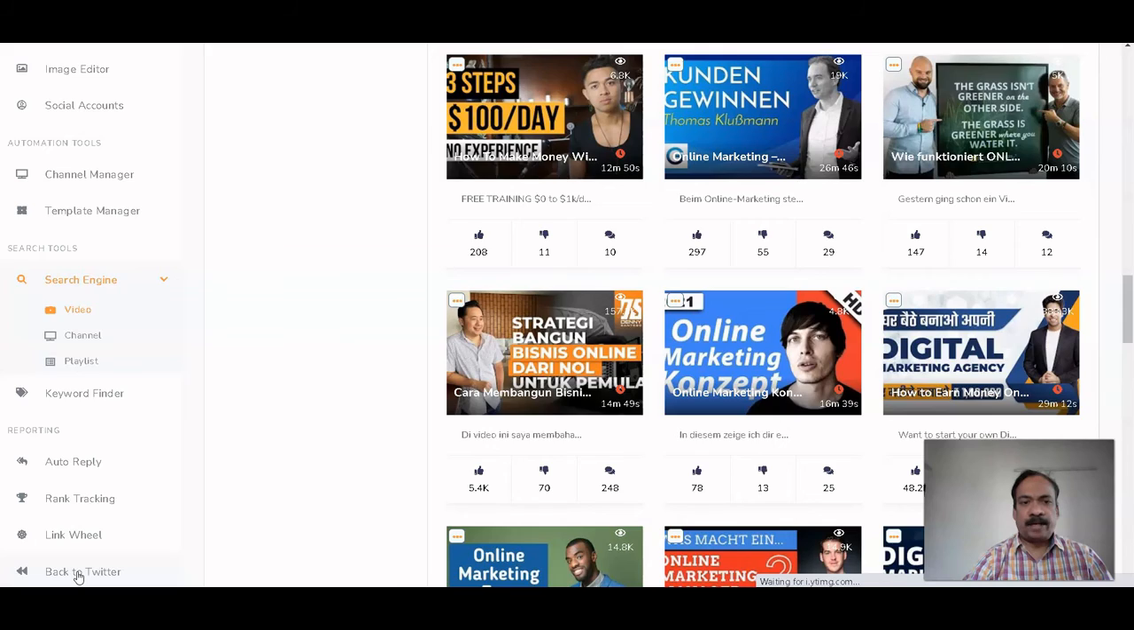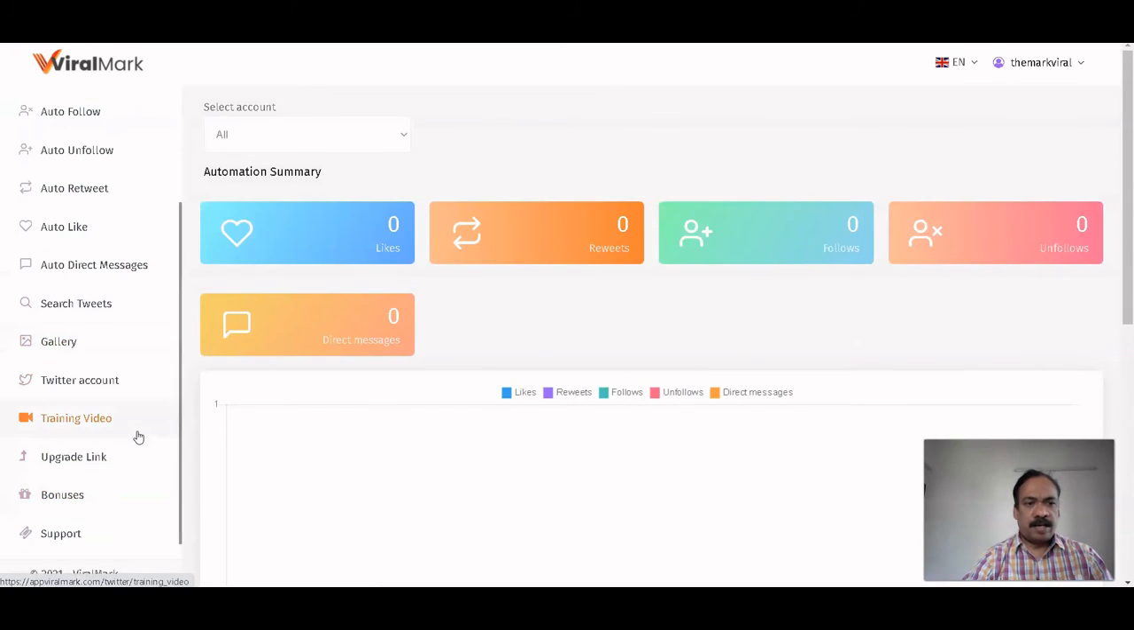So again, I will go back to Twitter. So here bonus support is also given, so that if you get stuck at any point of time, you can directly contact their support team. So I hope you will understand how this member area of this software will work. So this is from this member area.